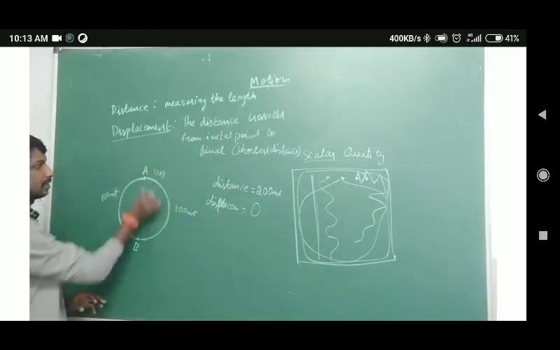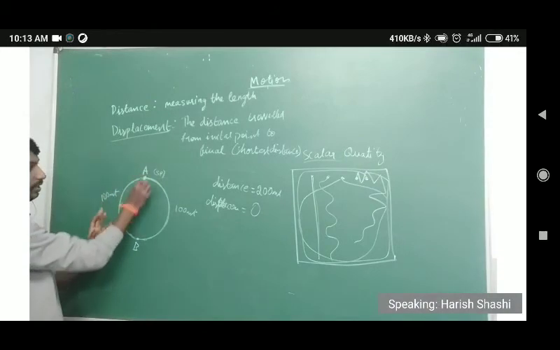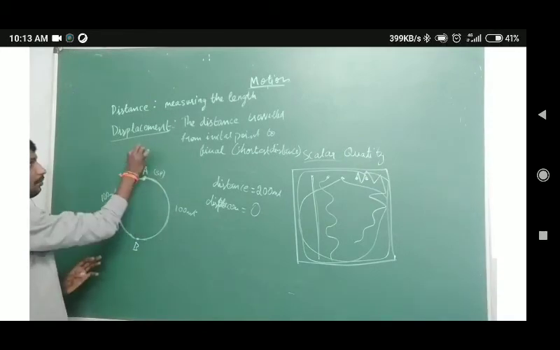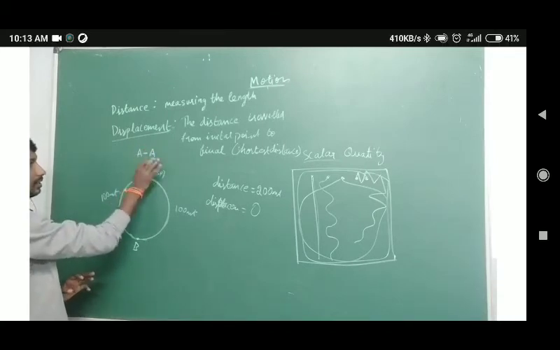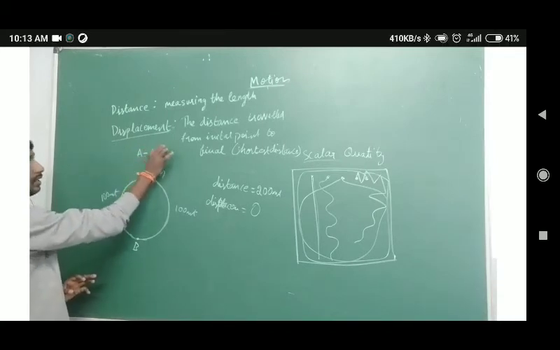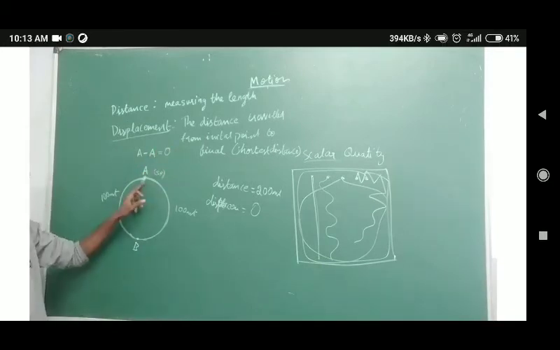So which is the initial point? A is the initial point. And which is the finishing point? That is also A. So starting is A and ending is A. So distance traveled from A to A is what? 0. The starting point and ending point are the same.